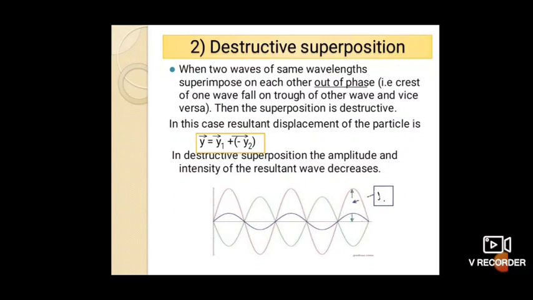In the diagram you observe, the first one is y1, the displacement of one wave, and the second one is y2, the displacement of the other wave, and the middle one is the resultant displacement of the resultant wave. Means in this case the crest falls on the trough or the trough falls on the crest, so the resultant displacement decreases.